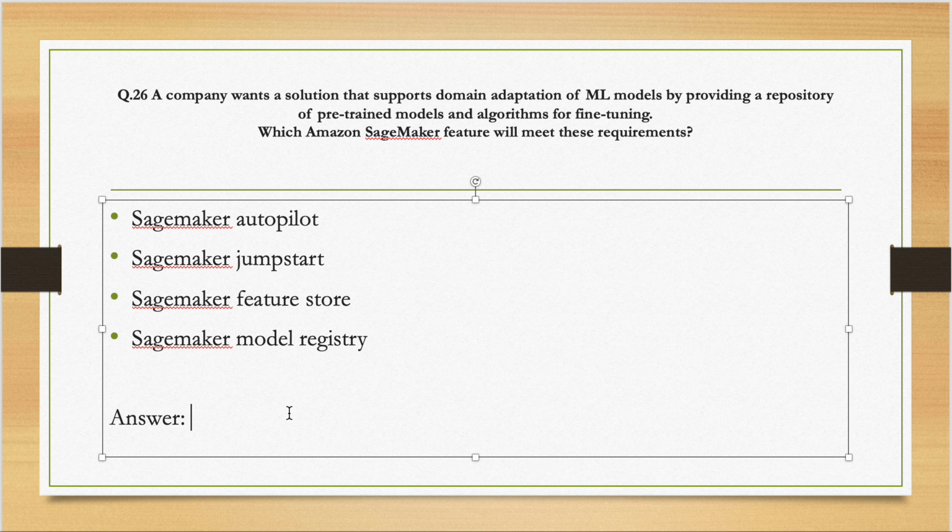Yep. So if we look at the options one by one, SageMaker Autopilot is something that is used for automating the training process. So that is not something that we want here. SageMaker Feature Store is something that stores features that can be used by other persons or models. And Model Registry is something where we register a model in different versions and all. So the only feasible option is JumpStart, because that is something that we can use when we have pre-trained models and we want to support domain adaptation and train our model accordingly. So JumpStart.